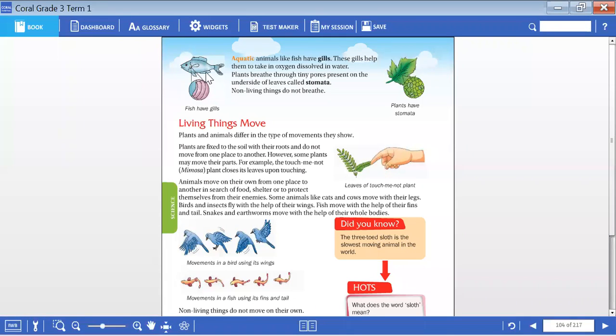And we just now saw humans, insects, fishes. And what about plants? Plants are also living beings. But how do they breathe? They won't have gills, they won't have a nose, they won't have lungs. But how do they breathe? They breathe with the help of stomata.